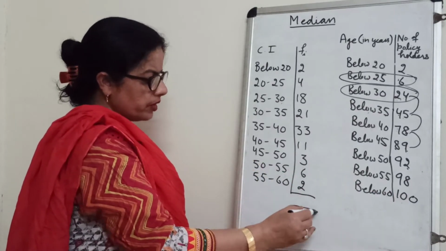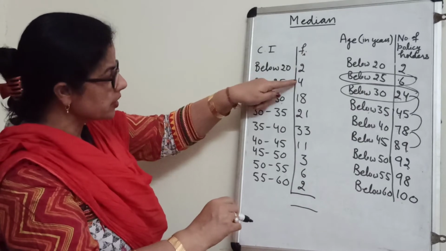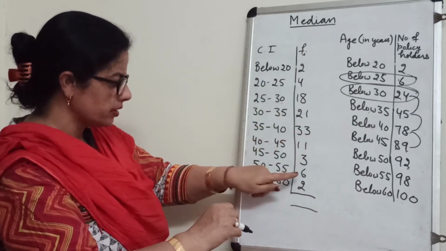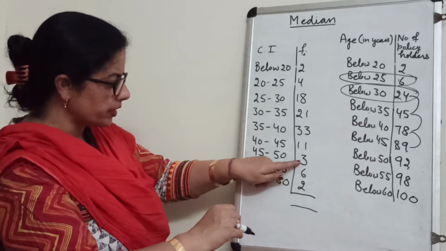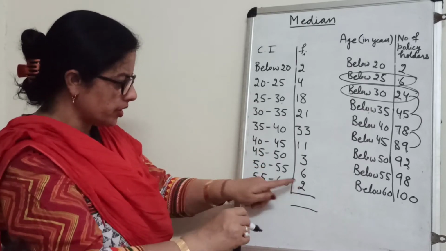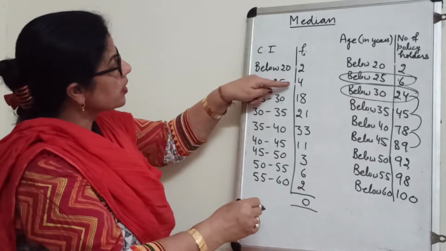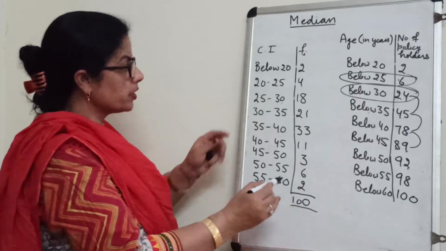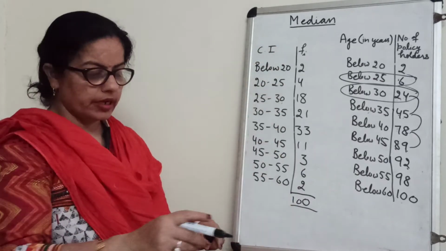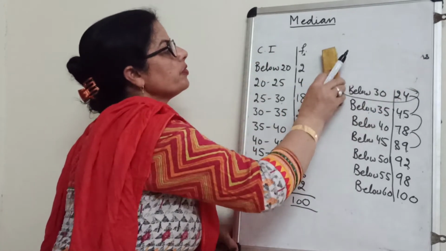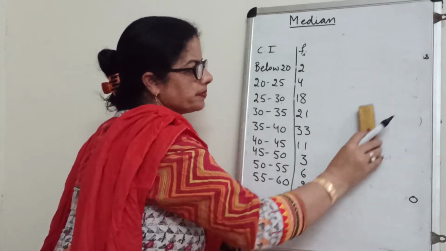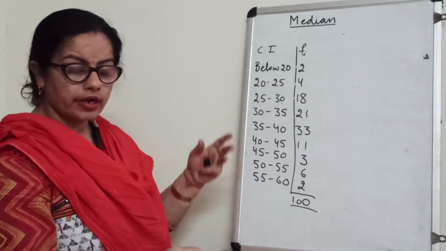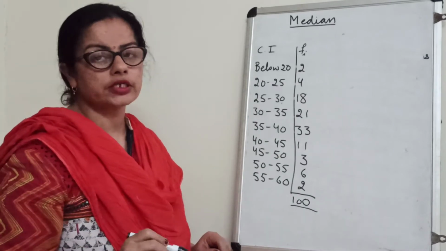And now you will do the total of this. 2 plus 4, 6. 6 and 18, 24. Then 21, 45. 45 and 33, 78. 78 and 11, 89. 89 and 3, 92. 92 and 6, 98. 98 and 2, 100. So in this way we have written the frequency distribution table, means class intervals and frequency. Is it clear? And now we will start our sum as we did yesterday.